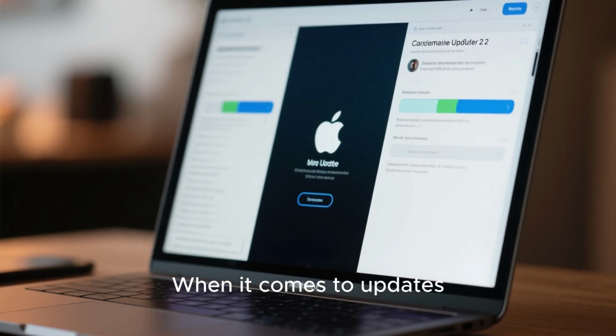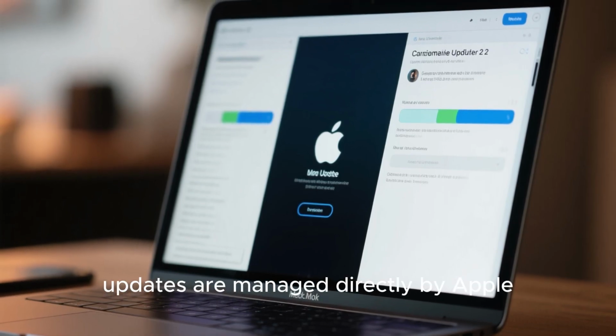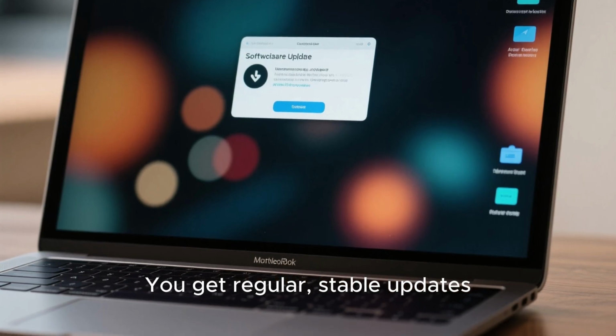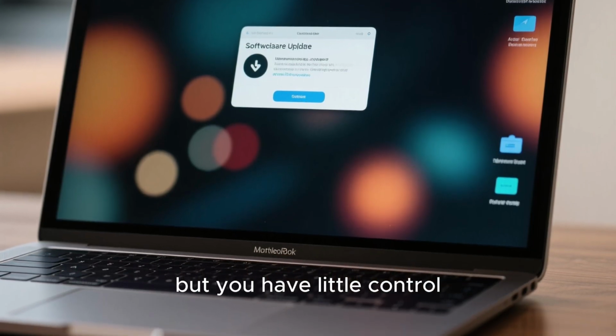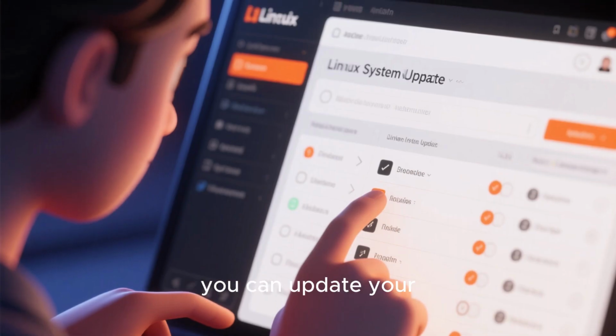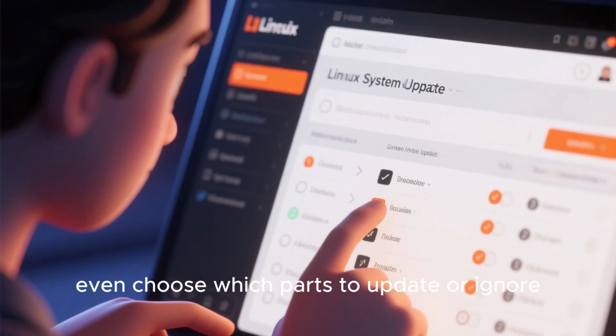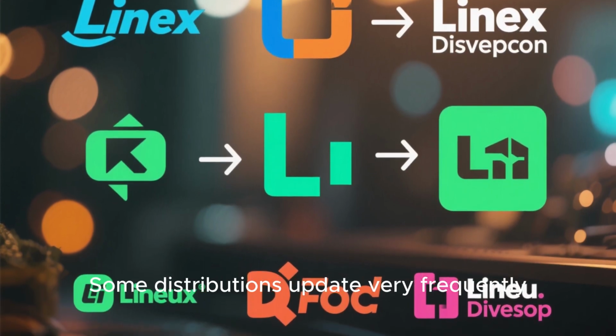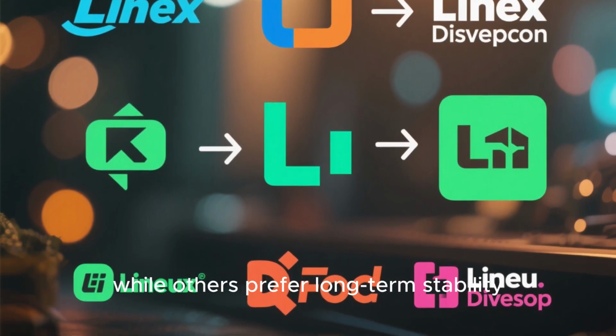When it comes to updates, macOS updates are managed directly by Apple. You get regular, stable updates, but you have little control over how or when they install. Linux gives you full control. You can update your system whenever you want, even choose which parts to update or ignore. Some distributions update very frequently, while others prefer long-term stability.